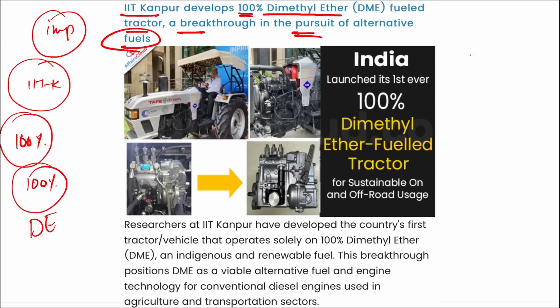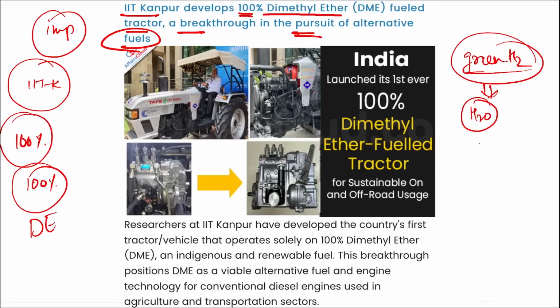It is an indigenous and renewable fuel that has been widely adopted by countries like the US, Japan, China, Sweden, Denmark, and Korea. Correct? If we talk about the dimethyl ether engine, it has been shown to achieve higher thermal efficiency while emitting lower levels of pollutants. If you remember green hydrogen, it is also considered a fuel of the future, and on burning it we get vapors of water and heat.